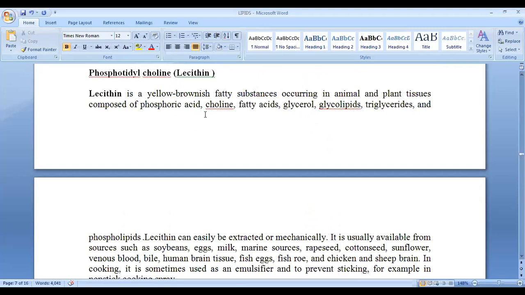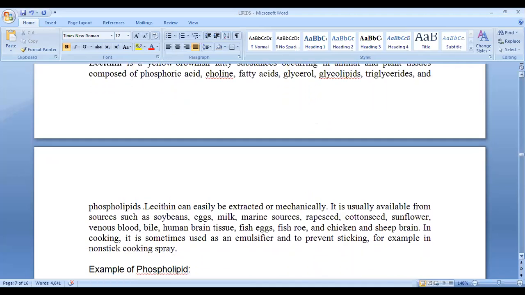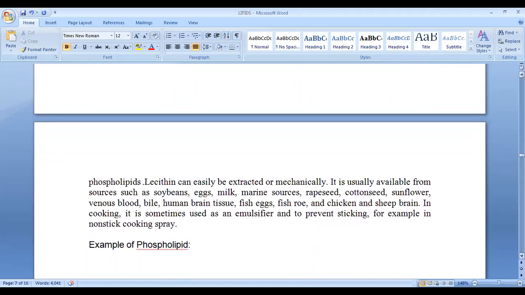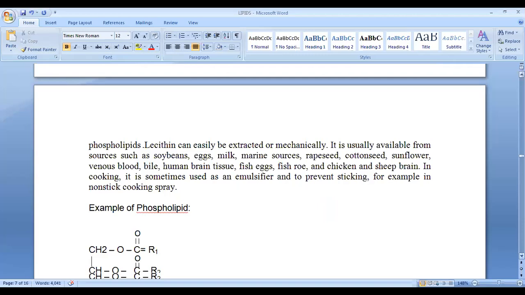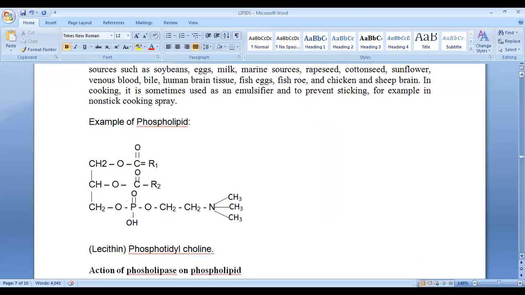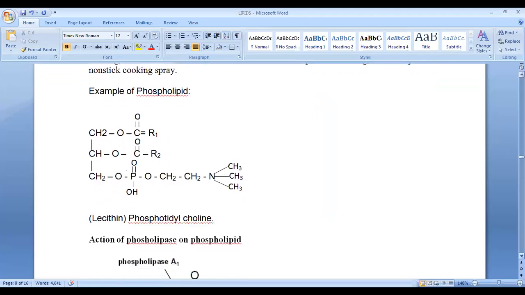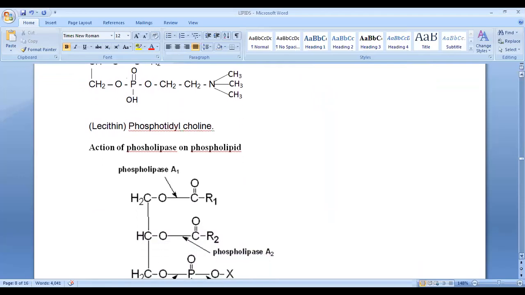And phosphoric acid. Lecithin can be extracted mechanically. It is usually available from sources such as soybean, eggs, milk, marine sources, rapeseed, cotton seed, sunflower, venous blood, bile, human brain tissue, fish eggs. These are the sources of this lecithin. And lecithin is also found in our brain as well, in our membrane.